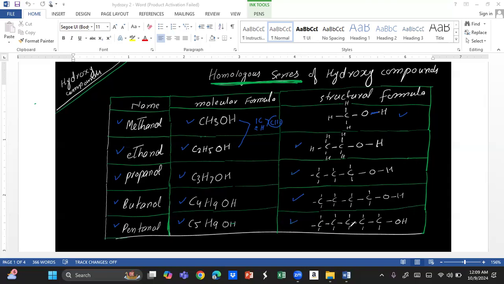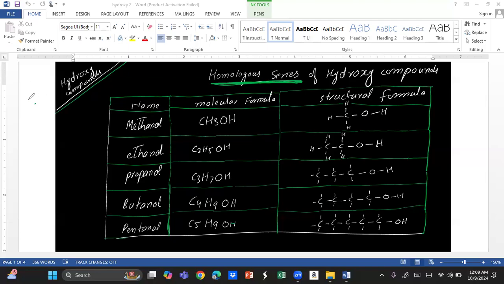After this, we will be talking about isomers. Hope you know what isomers are. Isomers are compounds containing the same number of atoms and different structures.